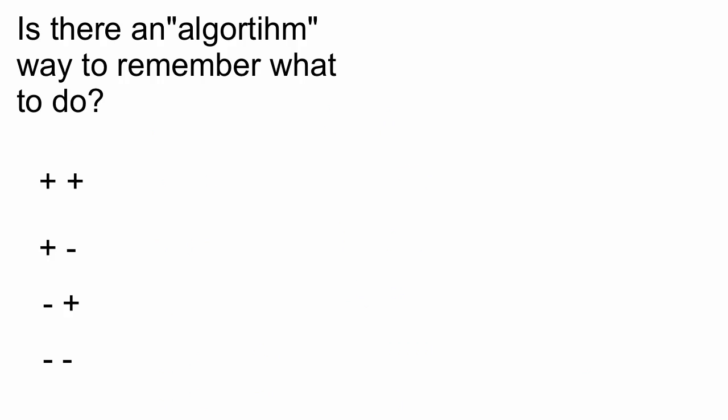So, is there a quick way to do it? And the answer is yes, there is. When I have 2 pluses next to each other, like 2 plus 3. Now remember, there's an invisible plus in here because it's plus 3. When I've got those together, that's exactly the same as just a plus. So that's the same as 2 plus 3. I can exchange 2 symbols like this for the 1 symbol.